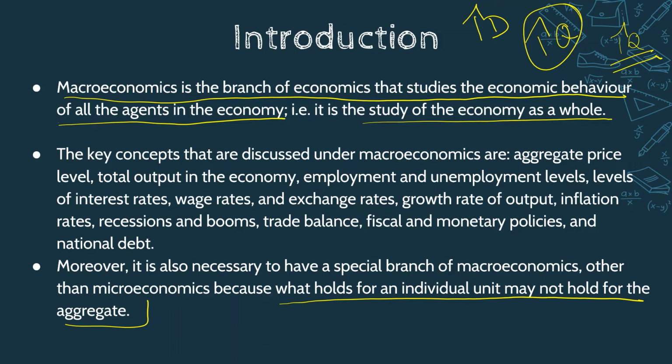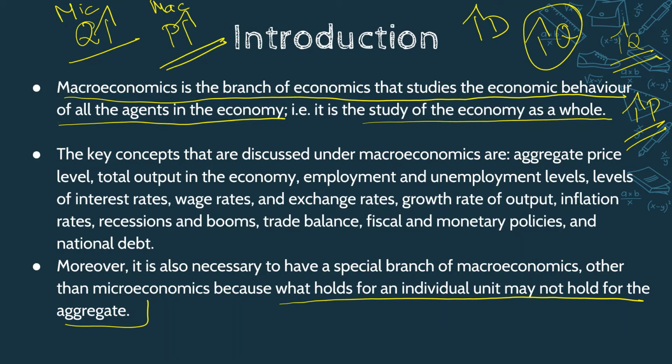So in an aggregate sense, what will happen? There is an increase in demand, resources are limited, and every firm cannot increase the output for an increase in demand. So what will the producers do? There will be a rise in price to decrease the demand. So from a microeconomic perspective, an individual firm will try to increase the quantity, but from a macroeconomic perspective, there will be an increase in price. So this is what this sentence means: what holds for an individual unit may not hold for an aggregate.